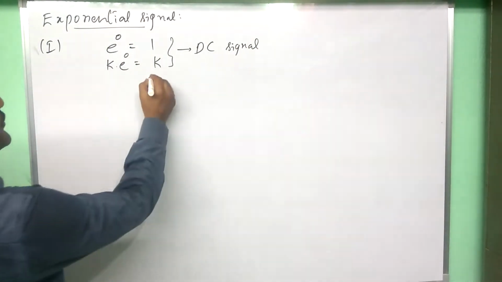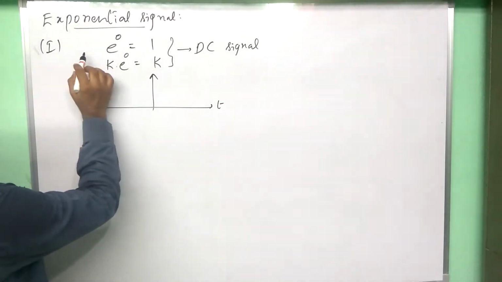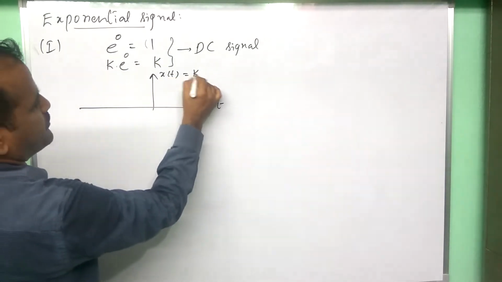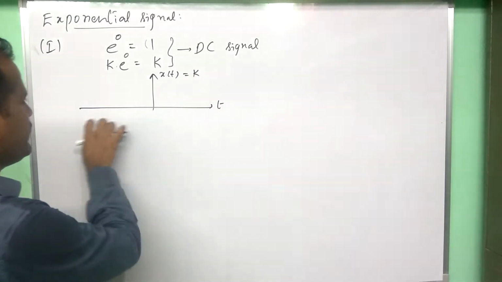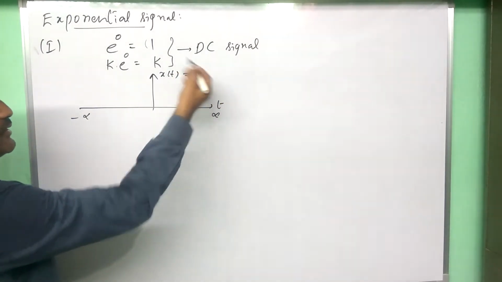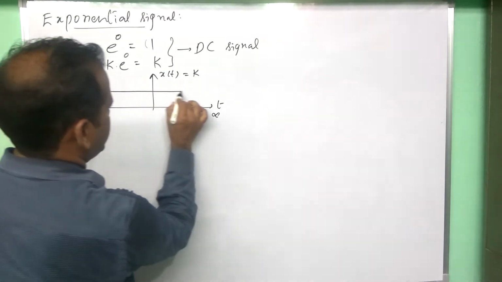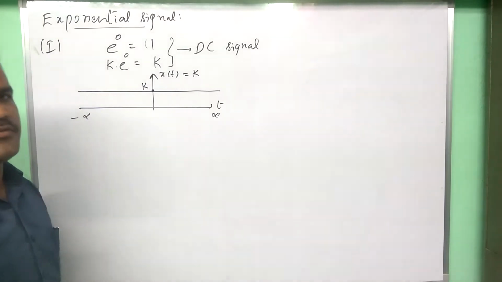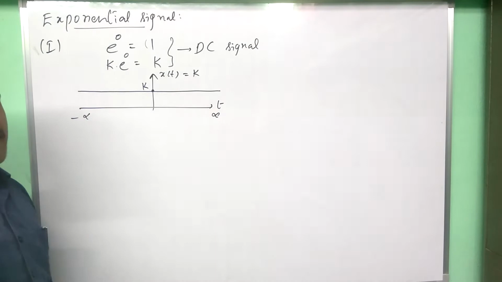If we plot the graph, this signal is simply x of t is equal to k. Here k is not at all depending upon t. So t, the independent variable, varies from minus infinity to plus infinity, but the signal is still the constant k. So it is independent of time and does not vary its amplitude. This is the graph of the DC signal, which is nothing but a special case of exponential.